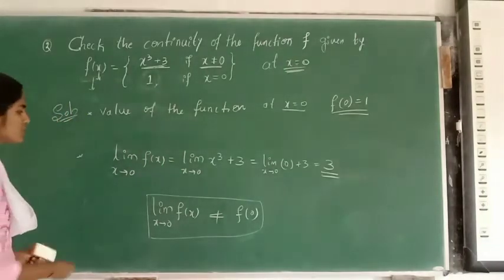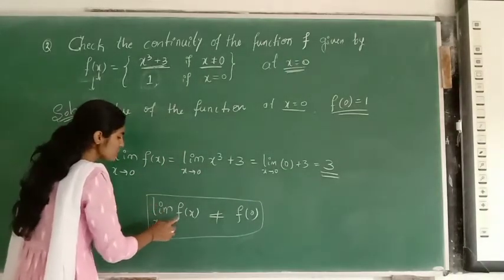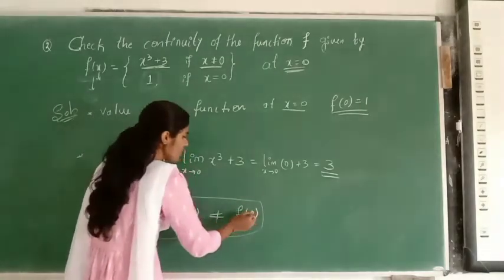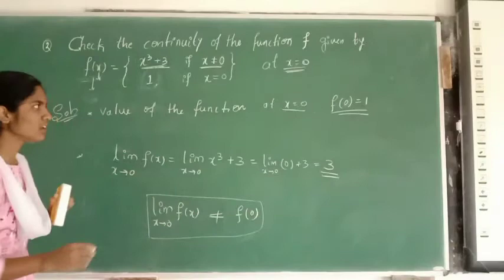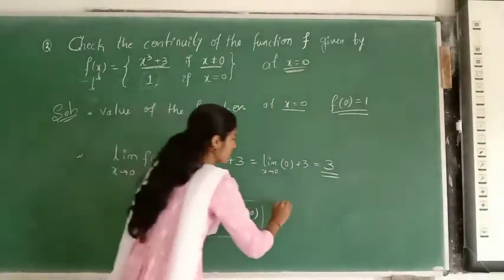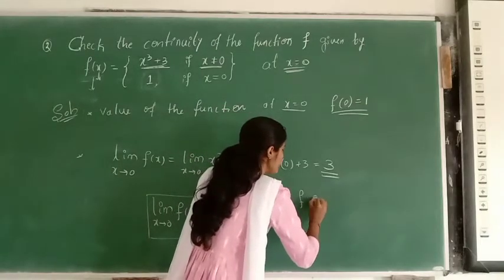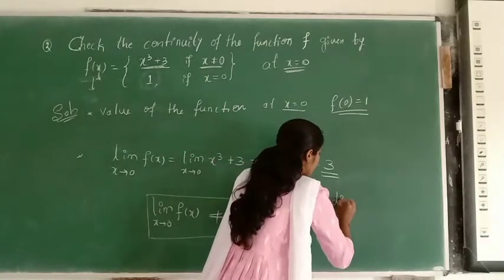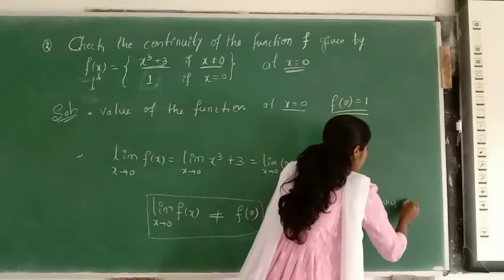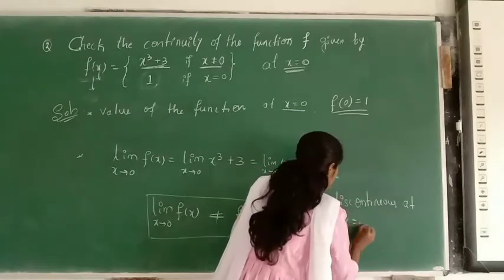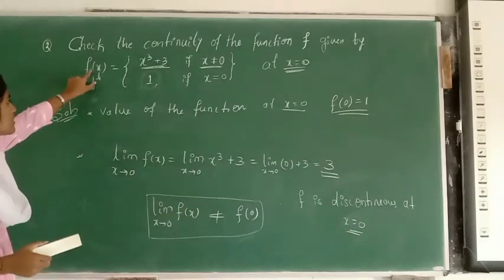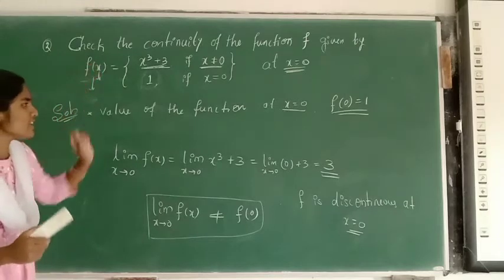I told you, whenever the limit as x tends to 0 of f of x is not equal to f of 0, then I say the function is discontinuous at x equal to 0. Therefore f is discontinuous at x equal to 0. I can say here that the given function is discontinuous at x equal to 0.